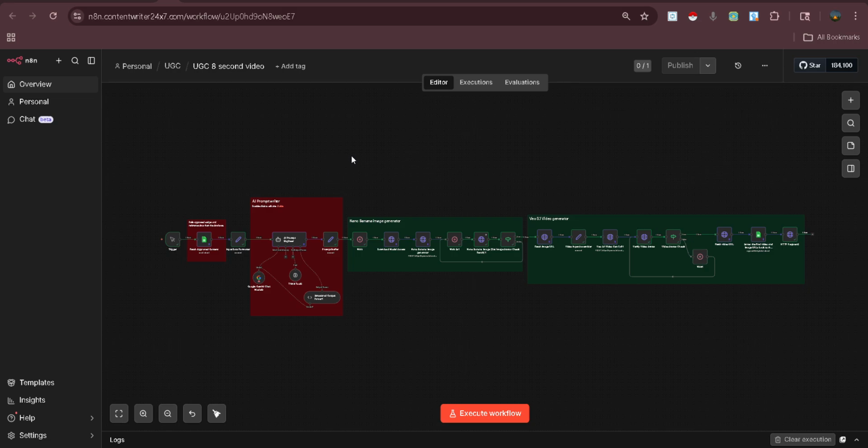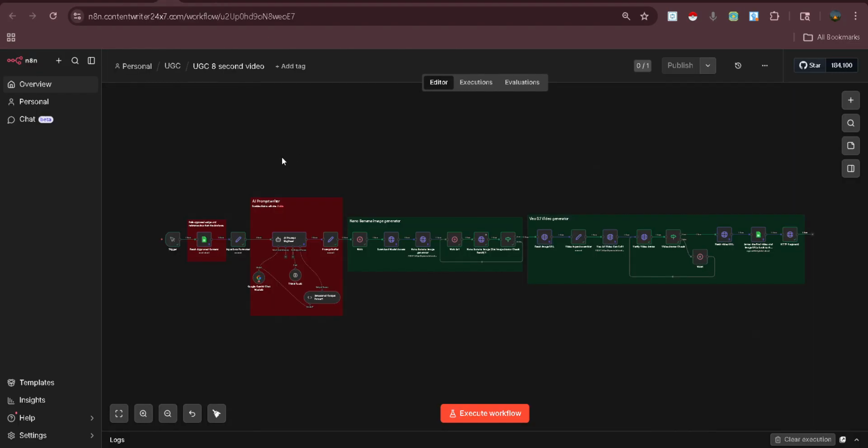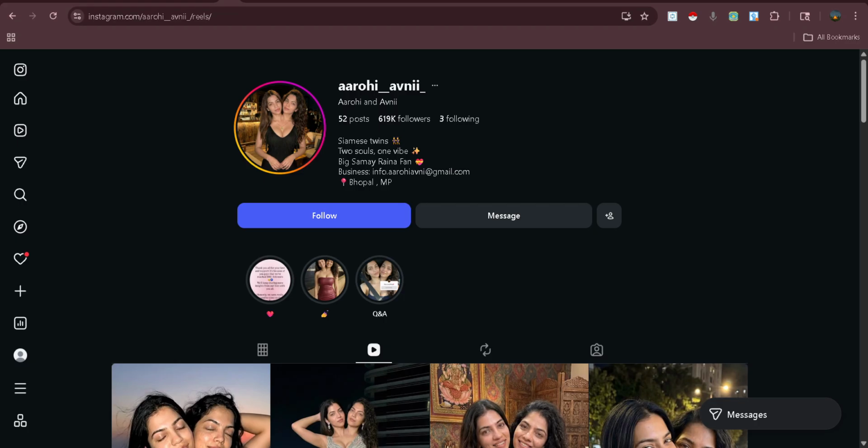Guys, in today's video we are seeing how we can get that many followers using a workflow like this. This workflow creates automatic videos for us and uploads them on social media. Let's see the result first.